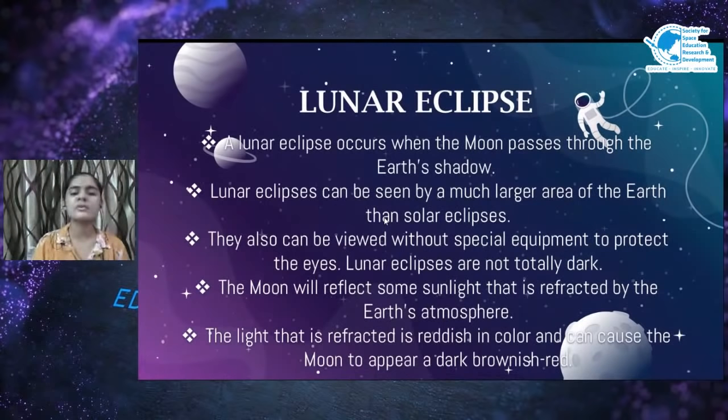The moon will reflect some sunlight that is refracted by the Earth's atmosphere. The light that is reflected is reddish in color and can cause the moon to appear dark brownish red. Now, let me again take my puppets and show you what a lunar eclipse is. Suppose this is the sun and the moon. When the Earth was rotating around the sun, the moon was simultaneously rotating around the Earth.